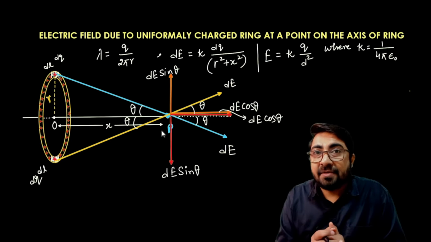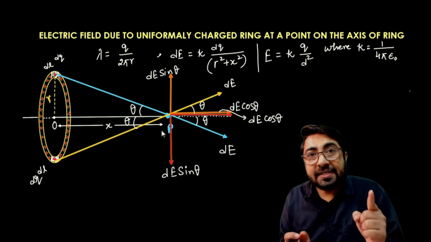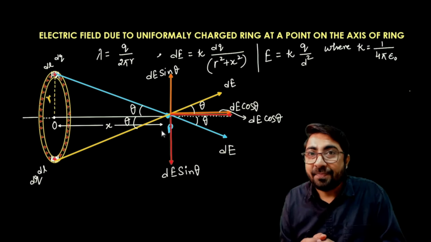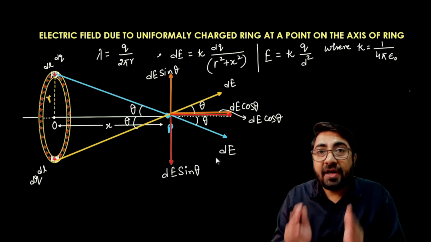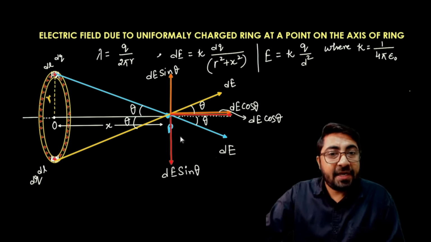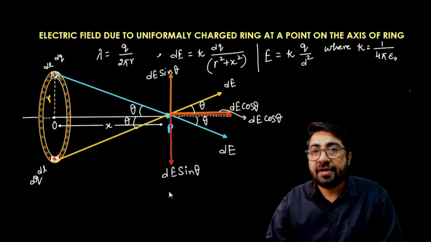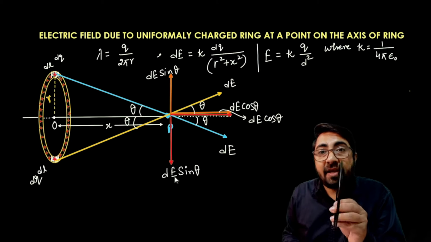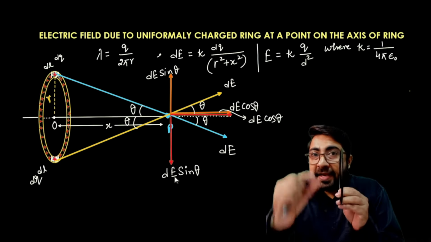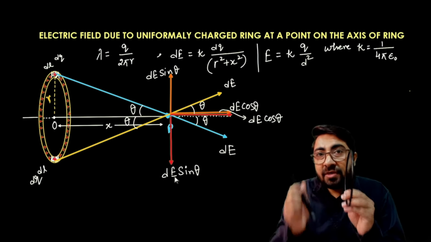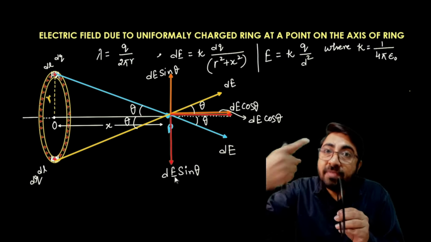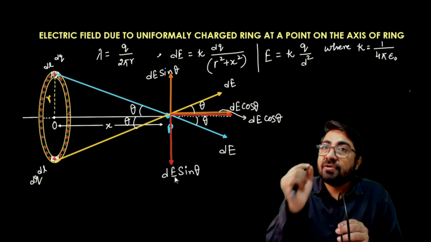If you make the vector sum, what will happen? We already studied that if two vectors are opposite and equal, then they cancel each other. After adding all the components of electric field, what we found here is that dE sin theta and dE sin theta cancel each other. So इलेक्ट्रिक फील्ड केवल एक्सियल लाइन पर मिलेगा, क्योंकि जितने भी डीएल एलिमेंट हैं उन डीएल एलिमेंट पर जितने भी चार्जेस हैं उन सभी चार्जेस के लिए जो भी इलेक्ट्रिक फील्ड क्रिएट होगा उन सभी का साइन कंपोनेंट कैंसिल हो जाएगा और केवल कॉस कंपोनेंट बचेगा.